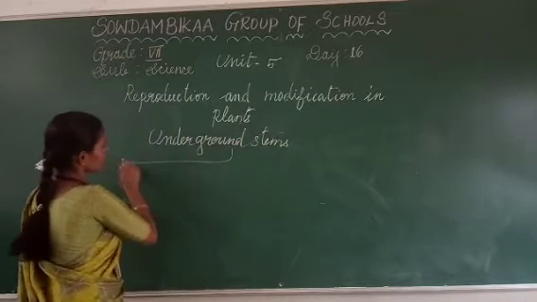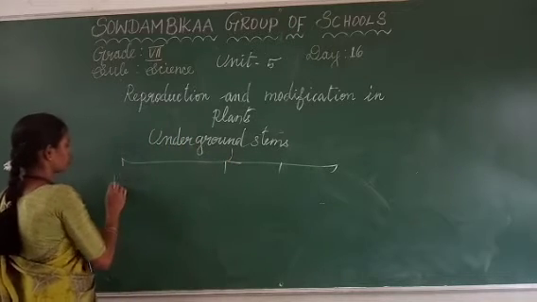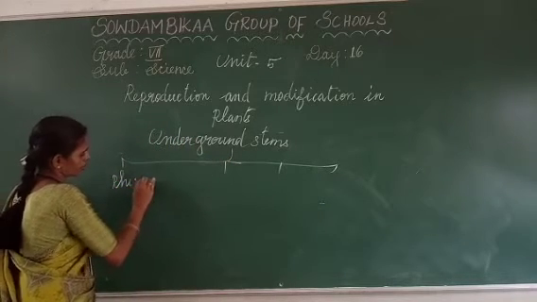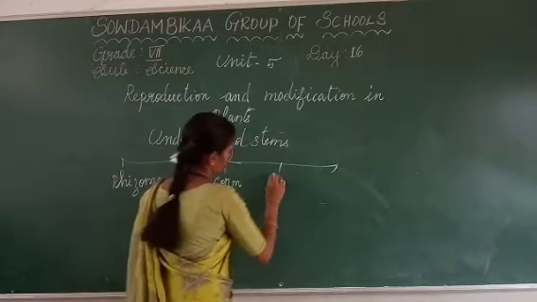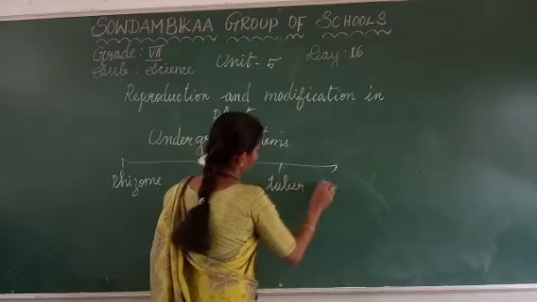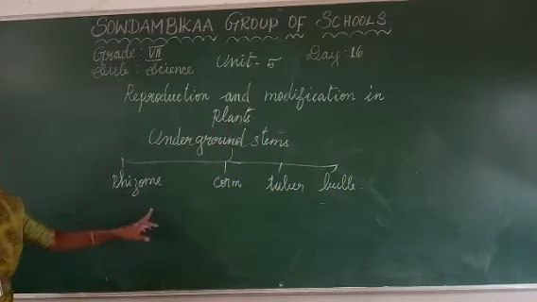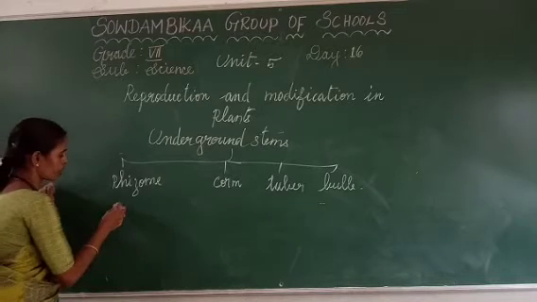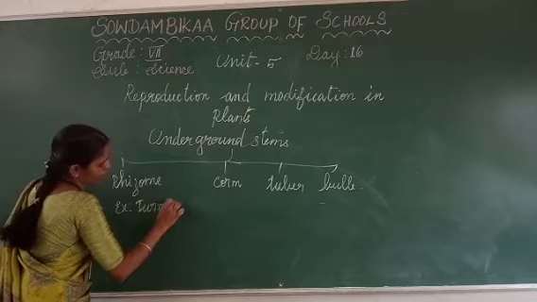The underground stems are divided into 4: rhizome, corm, tuber, and then bulb. See here, rhizome. We can give the example of turmeric plant.